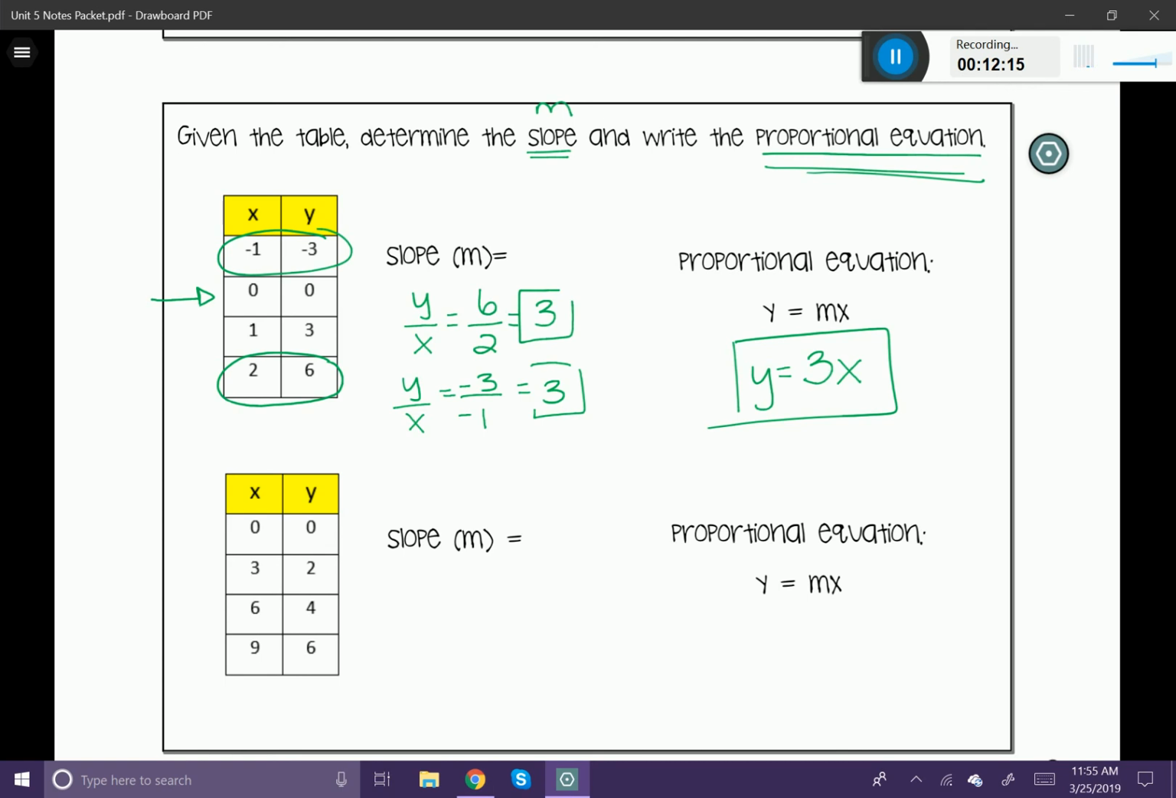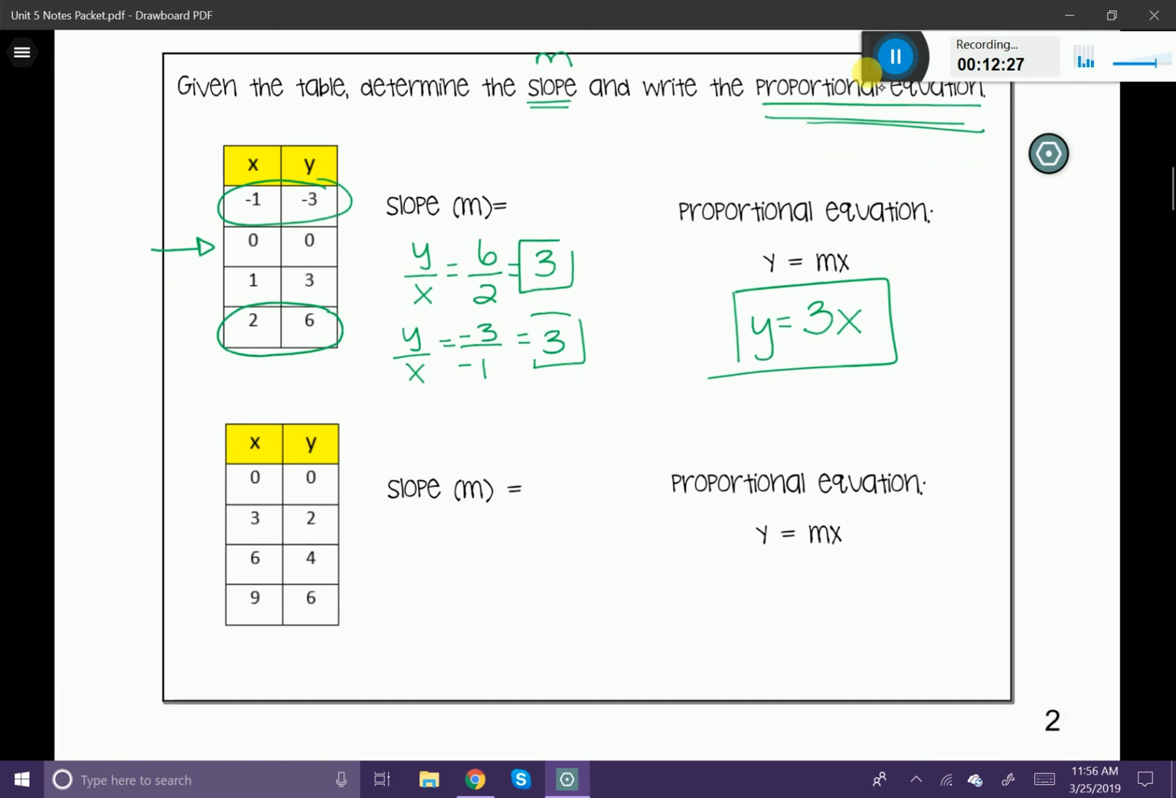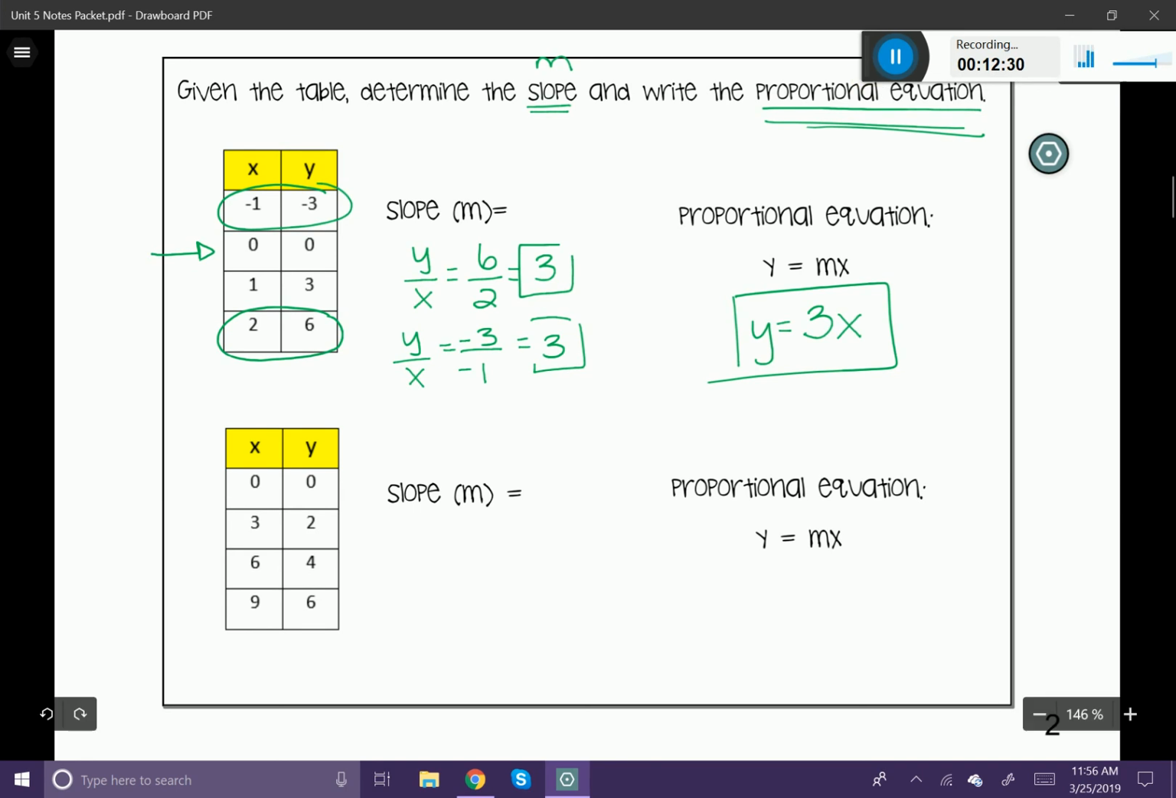What that means is these coordinates over here in the table of values are going to land on a line, and the line that they're going to be on is the line y equals 3x. Okay, now let's look at this again, and let's do our y over x. This is our unit rate.